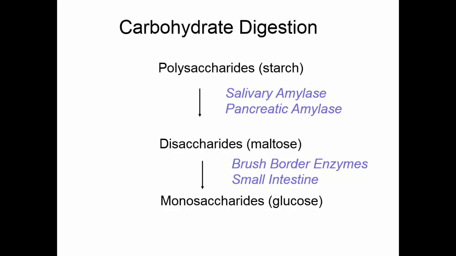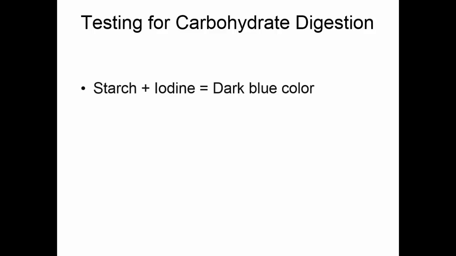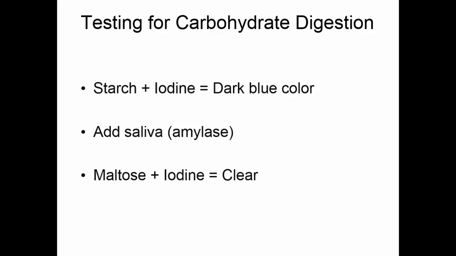In testing for carbohydrate digestion, if we have starch and we add iodine to it, it gives us a dark blue color. If you add your saliva to some starch that should have amylase in it, it should break down the starch to maltose. If we add iodine to maltose, we don't get that color change. We just get the color of iodine.